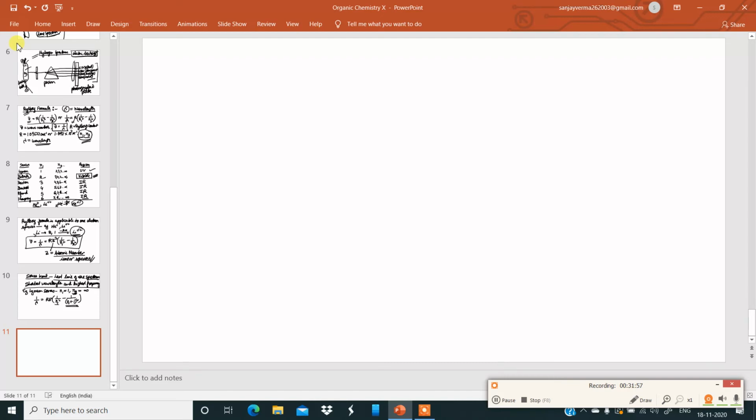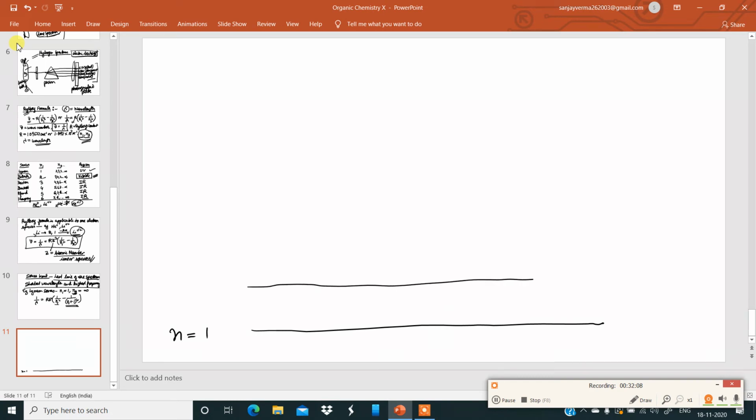I'm drawing a line, and for this line I am writing n is equal to 1. I'll draw another line, like this, and write n is equal to 2. Then another line, n is equal to 3.